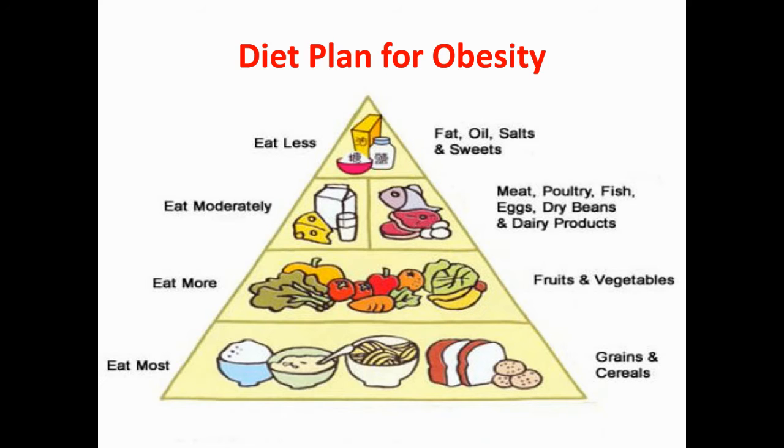Number one is the fat, oil, salts, and sweets, which they should take in very small amounts. Then the food items they should eat at a moderate level, which include meat, poultry, fish, eggs, dry beans, and dairy products. And then what are the food items they should eat more? Fruits and vegetables. And they should eat the most grains and cereals.